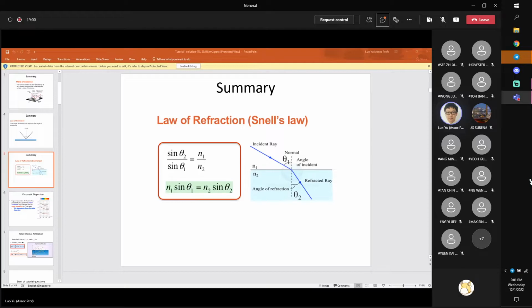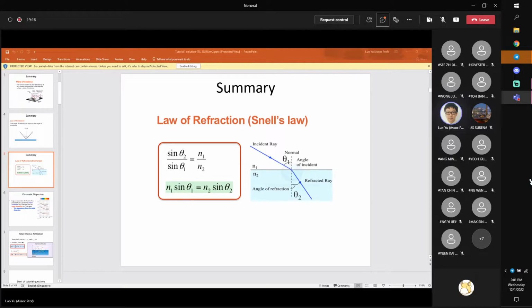The refractive index n is not a constant. It's actually wavelength dependent. Light has frequency and wavelength. For example, our sunlight has different colors, and different colors correspond to different wavelengths.